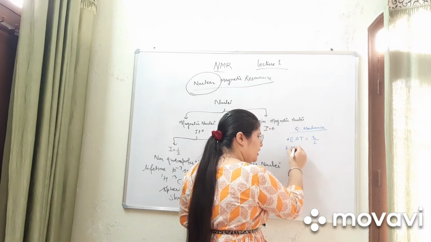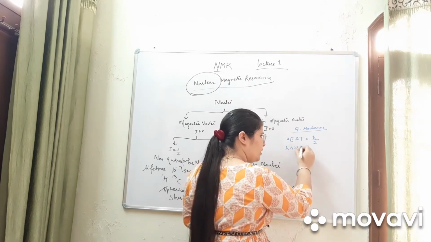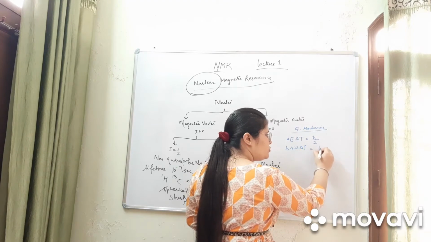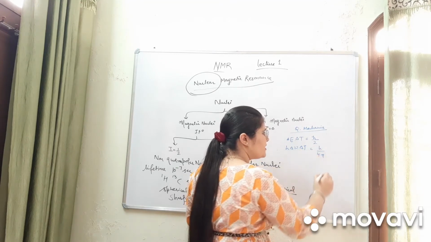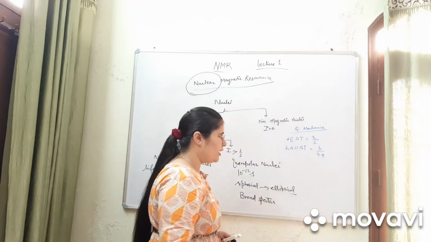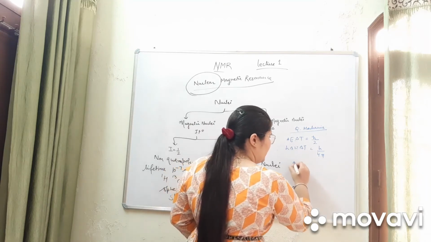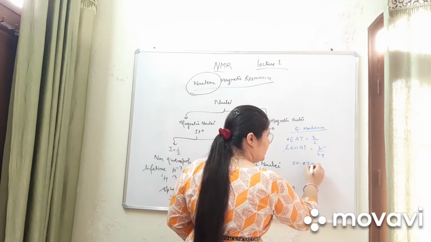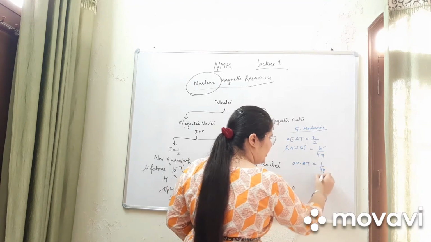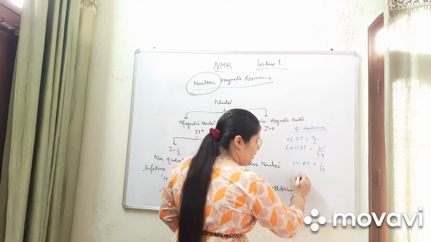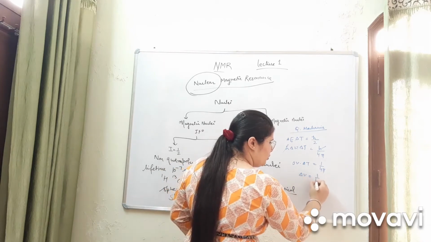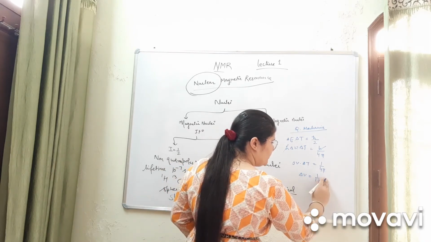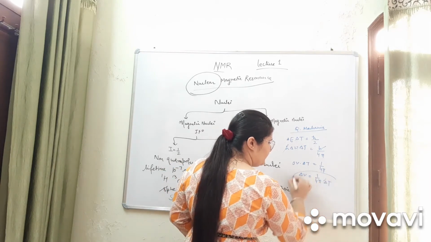We can write hΔν·Δt is equal to h upon 4π, as h-cut is equal to h upon 2π. Now h will cancel out, Δν·Δt is equal to 1 upon 4π, and Δν is equal to 1 upon 4πΔt.